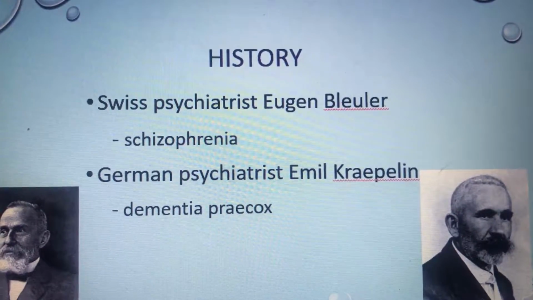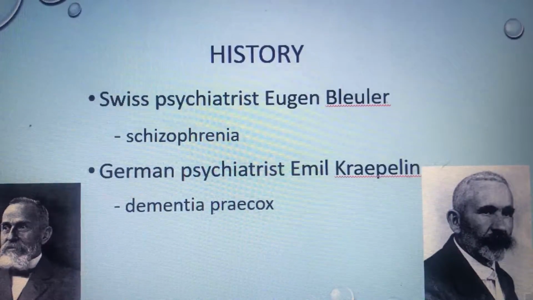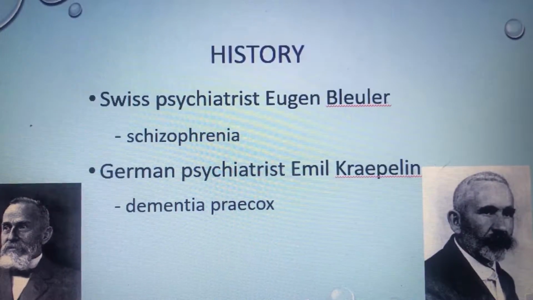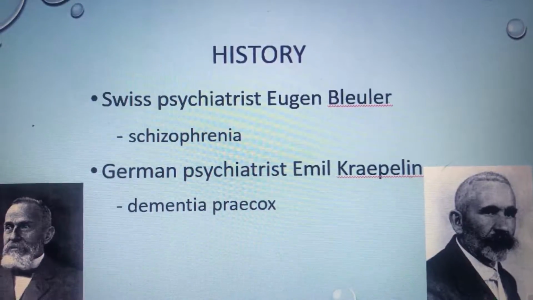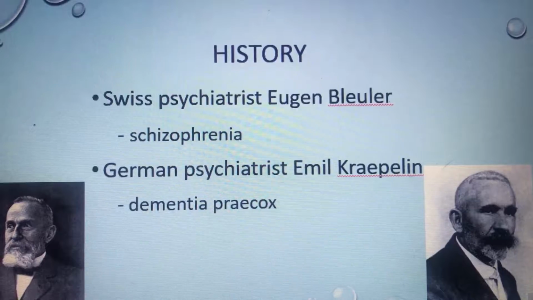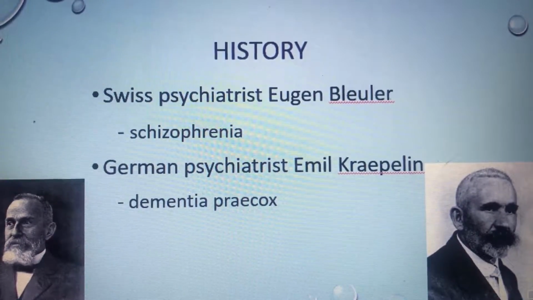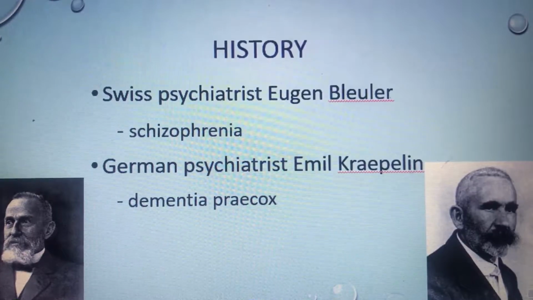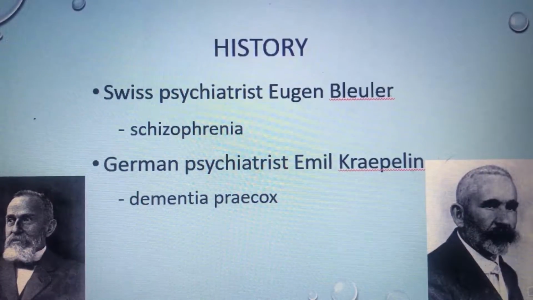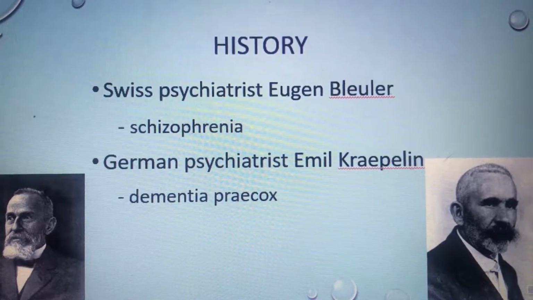It was first defined in the 1800s by a German psychiatrist, Emil Kraepelin, and a Swiss psychiatrist, Eugen Bleuler. Emil first called this disorder dementia praecox. He gave it its name by defining dementia as the loss of perceptual and cognitive faculties, and praecox by its early life onset. He used praecox to distinguish it from dementia caused by old age. He did this so they wouldn't get confused.